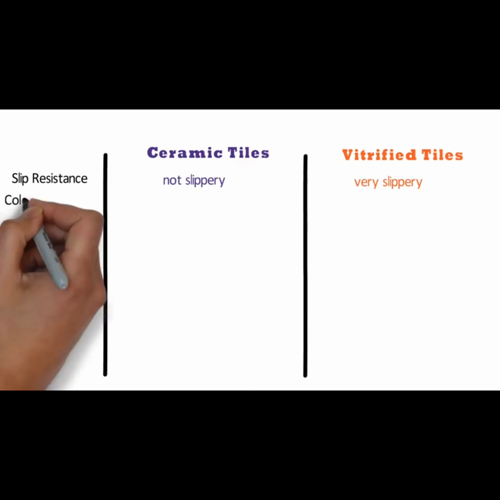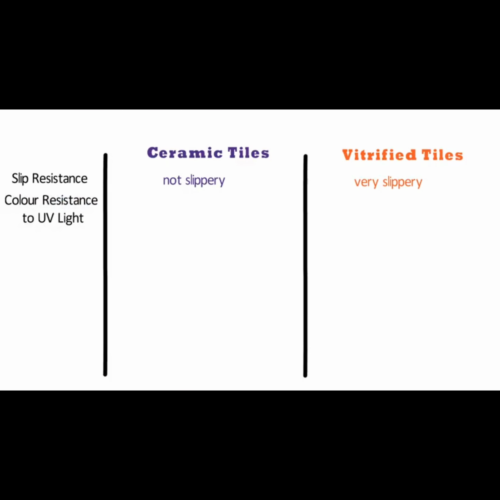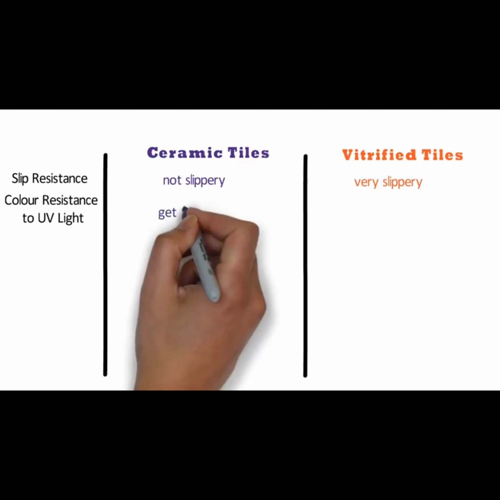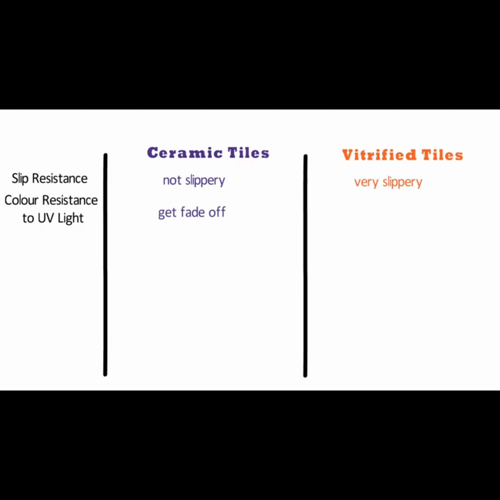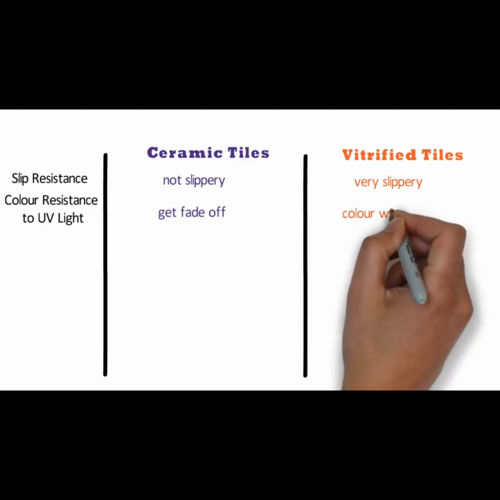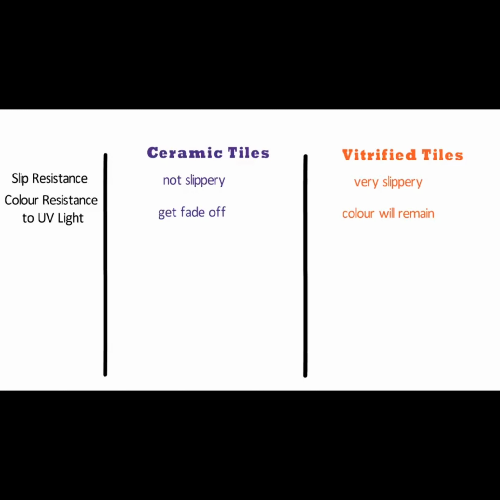Number 12, color resistance to UV light. In case of ceramic tiles, direct exposure to sunlight will cause the color of the tiles to be removed frequently, and the tiles may fade over a period of time. In case of vitrified tiles, there is no effect of sunlight as the color will remain the same over a period of time.